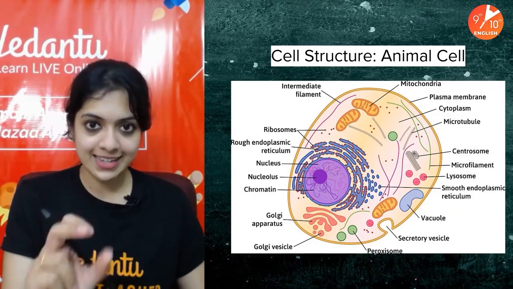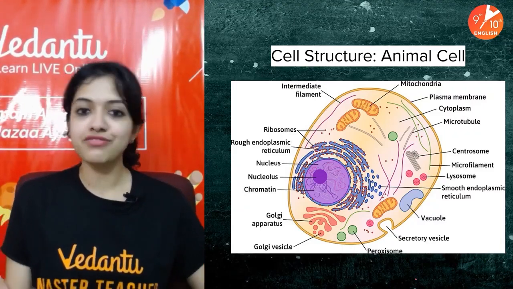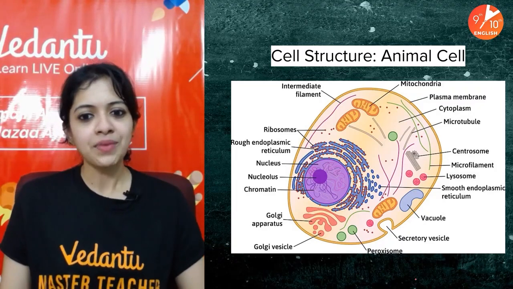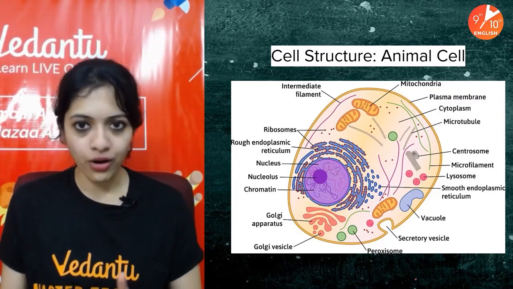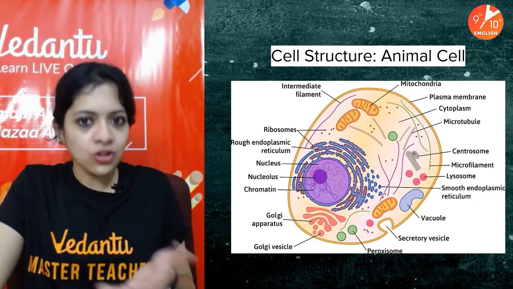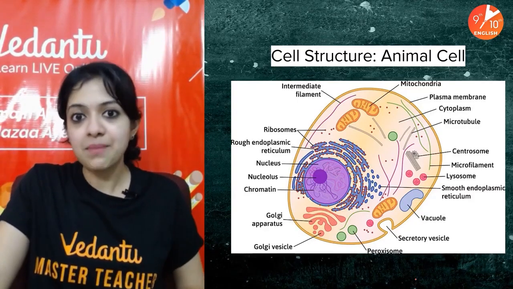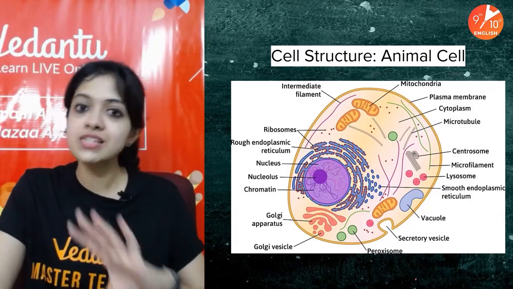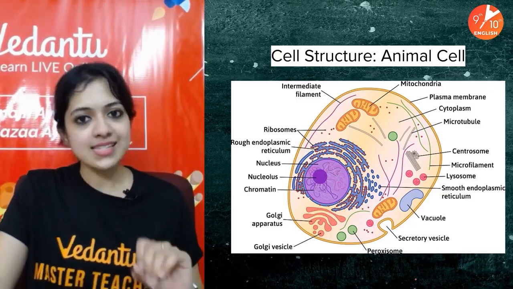Imagine one single eukaryotic cell to be a factory, and let's see if we can assign appropriate roles to every major organelle. Maybe not complete justice to it, but I'm sure at least most of it will be clear in your mind if you study it like that. So let's get going.